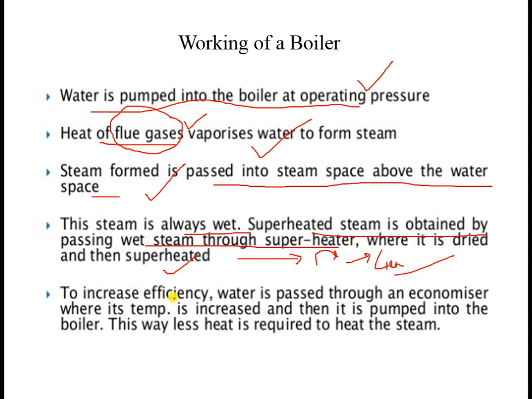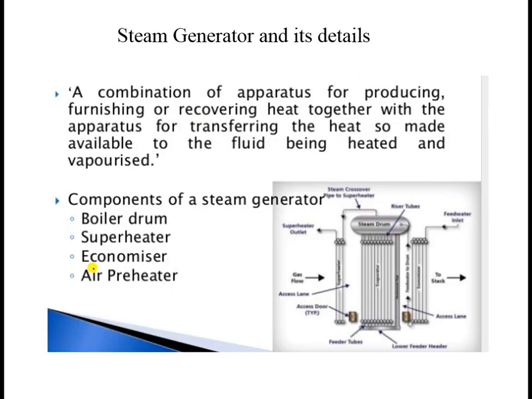To increase the efficiency, water is passed through the economizer. This is known as an accessory. There are mountings and accessories on boilers, and the economizer is one of the accessories, which increases the temperature of the water coming from the resource available for feeding the boiler tubes. Steam generators and their details.